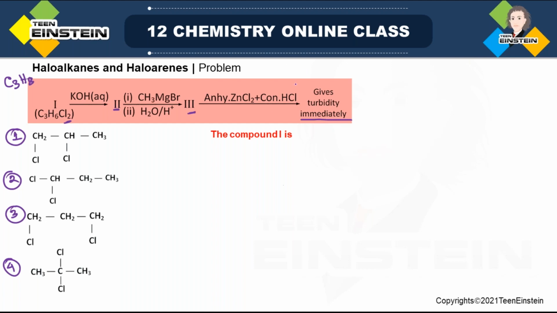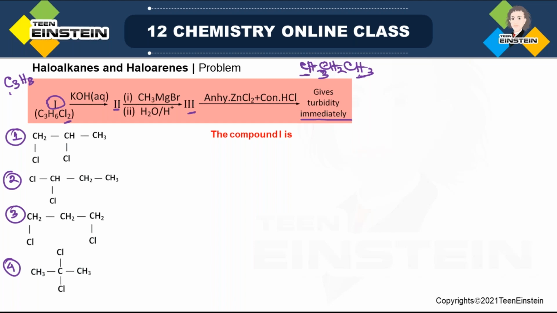Now, if you consider the structure of the 3-carbon alkane, that is propane, CH3, CH2, CH3. So this is actually an alkane. So this C3H6Cl2, that is compound 1, is actually an alkane derivative. That is, if you replace 2 carbon-hydrogen bonds with 2 chlorine, it will be an alkane derivative. Now in this alkane, there are 2 different types of carbon-hydrogen. Either you consider the terminal 2 methyl groups or the middle CH2.